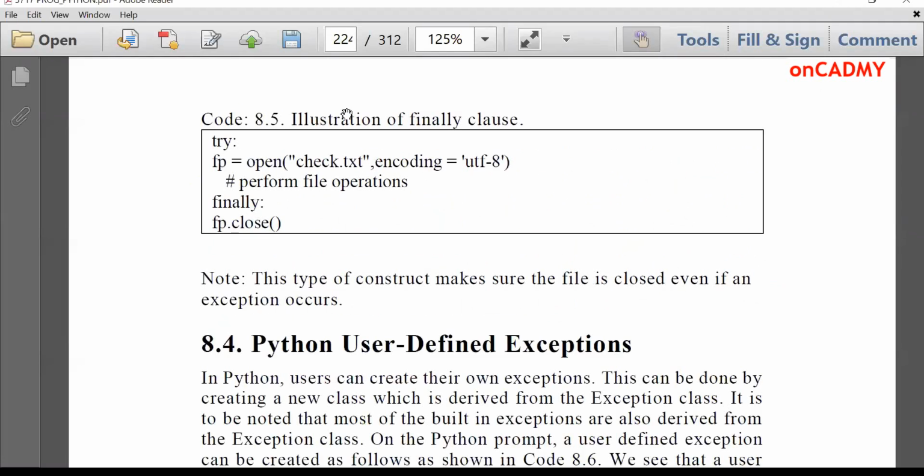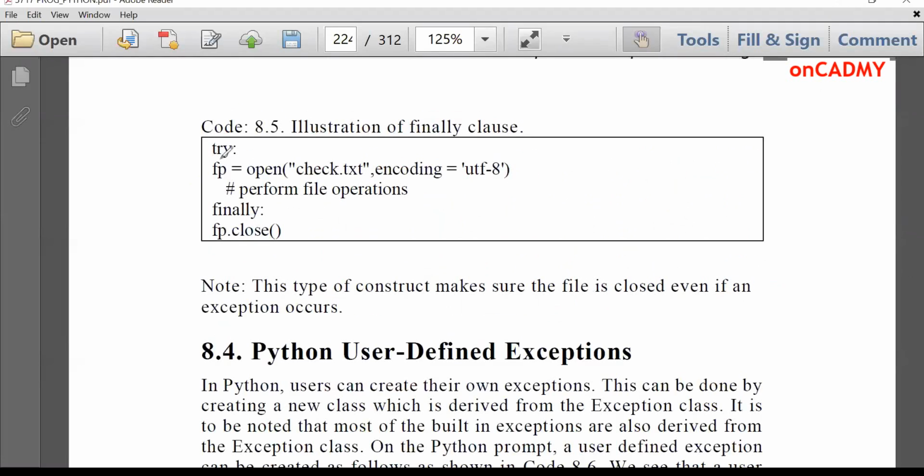How to write it? Mostly it is used with file handling. We'll write try, fp is equal to open. This is one statement for opening a file from the file handling chapter. So I'll tell you how to do it. fp is equal to open check.txt. That means we are going to open a file check with encoding, this is Unicode encoding UTF-8. And then we perform all the operations on the file, like reading from the file, writing into the file, or updating the file. And whatever operations are being performed, if they contain any exception and we are not going to handle it, we can write the finally clause.